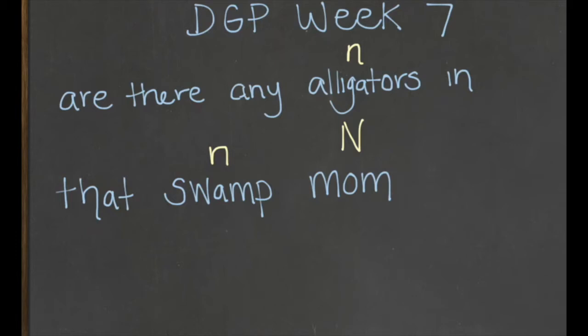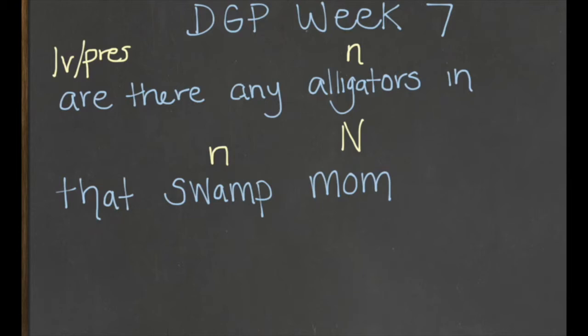And in this case, are is not an action. I can't are something. It's going to end up being a linking verb. There equals alligators in that swamp, Mom. So because of that, it's going to be a linking verb. This is a current, happening right now situation, so it's going to be present tense. P-R-E-S, present.